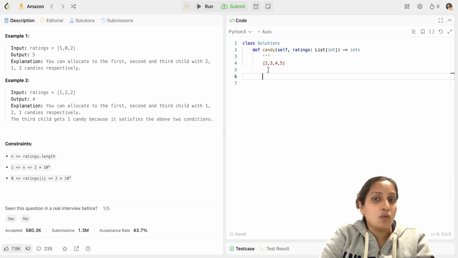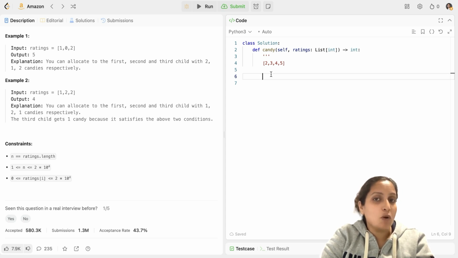In such a scenario, I don't need to include the starting index when taking a left pass because the starting index value does not have a left neighbor. So essentially, it can start with 1 candy. Similarly, when I'm starting backwards and I'm starting from the rightmost index, in such a scenario, I don't need to start at the rightmost index because it doesn't have a right neighbor. So I can start with the prior index. I hope you understand that exception.